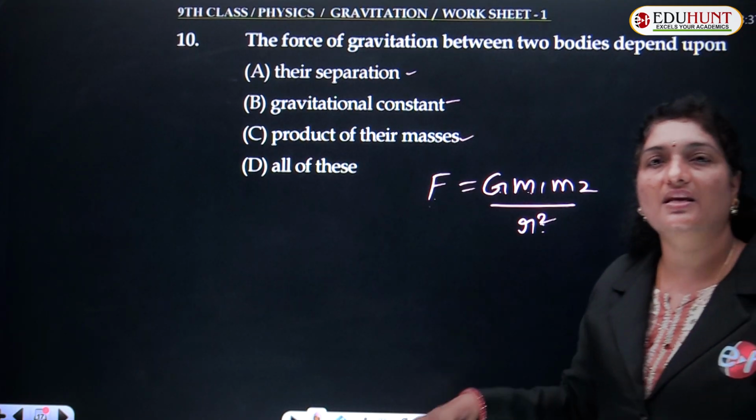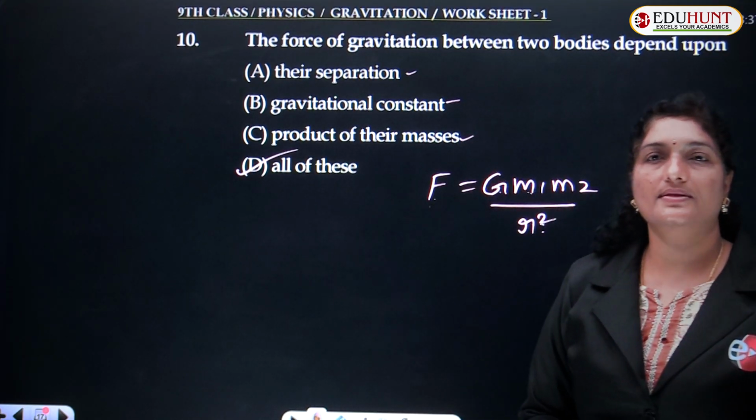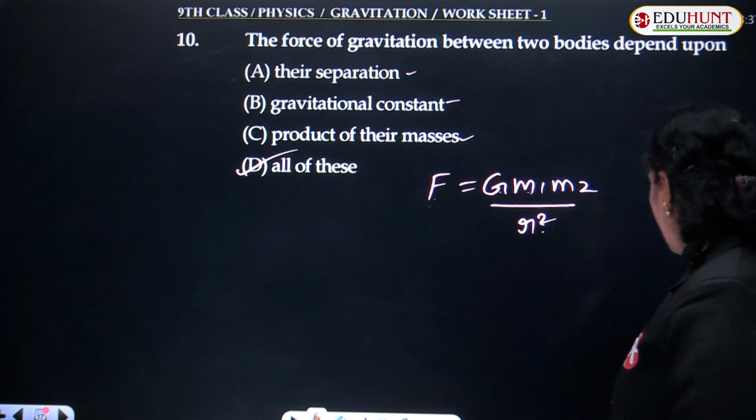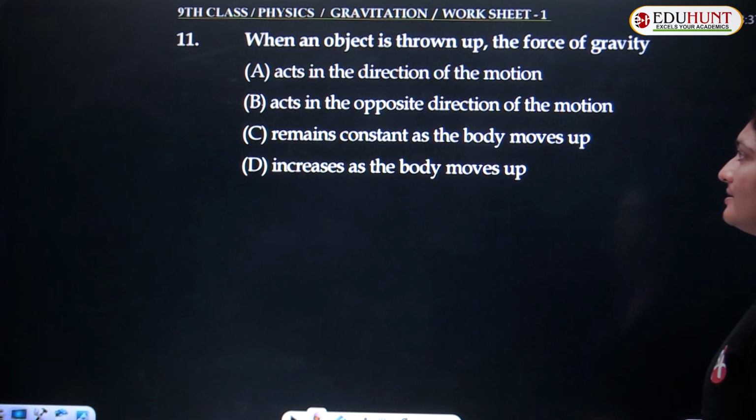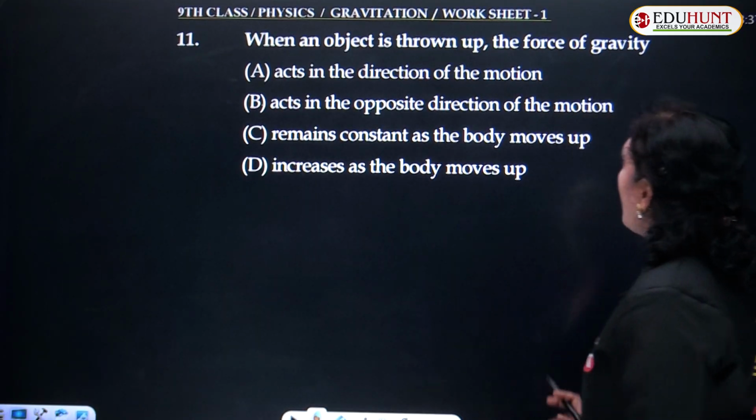So all the three are correct options. Hence, option D holds good. So let us now move to the next question, children. That is the 11th question. When an object is thrown up,